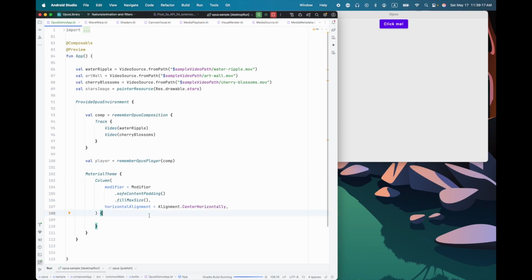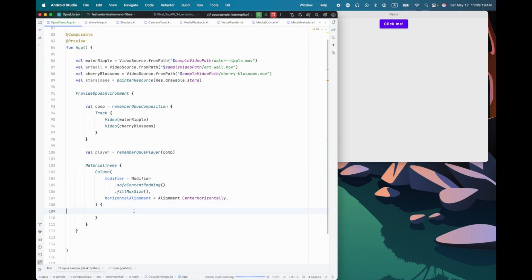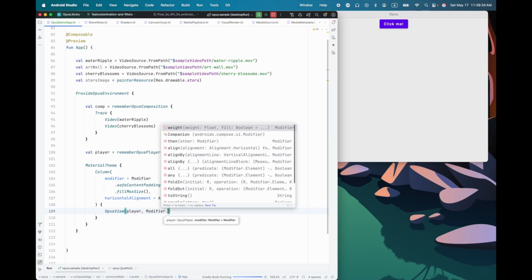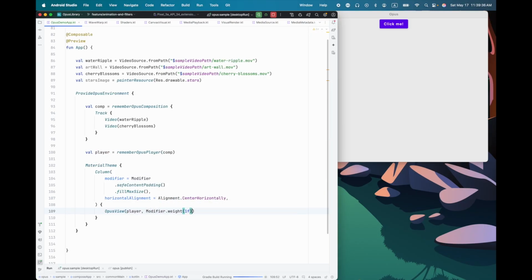So instead, we need to create something in the Compose UI to show the output of that player, the preview. So for that, we use Opus View. And we'll just pass the player to the Opus View. And I'm going to do a little bit of layout stuff here just to make sure that we can see this properly when we run it.